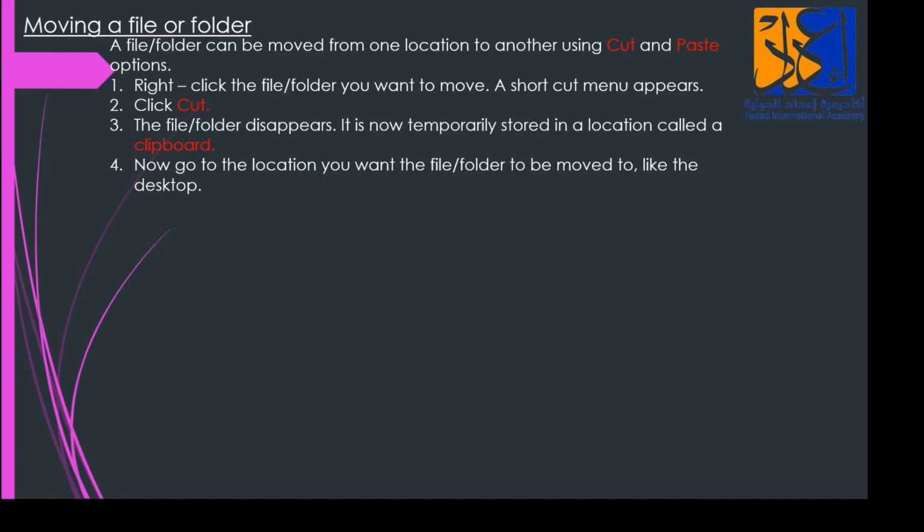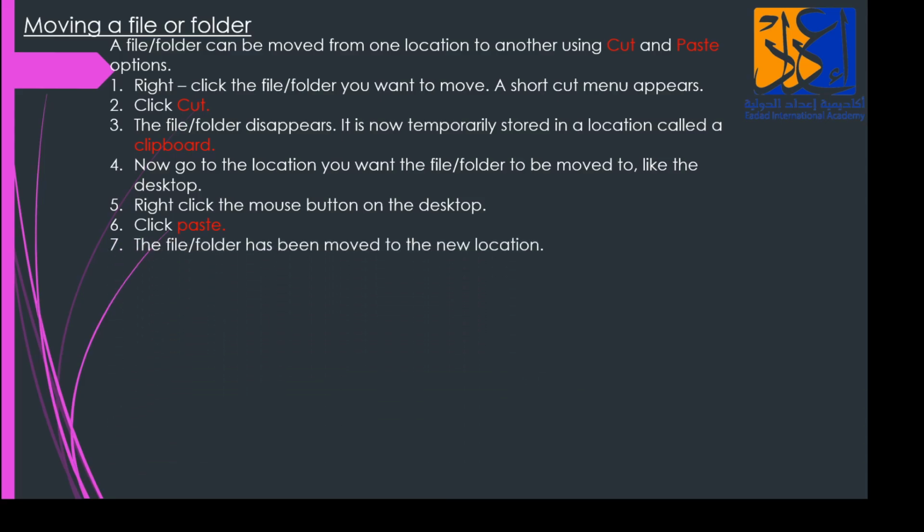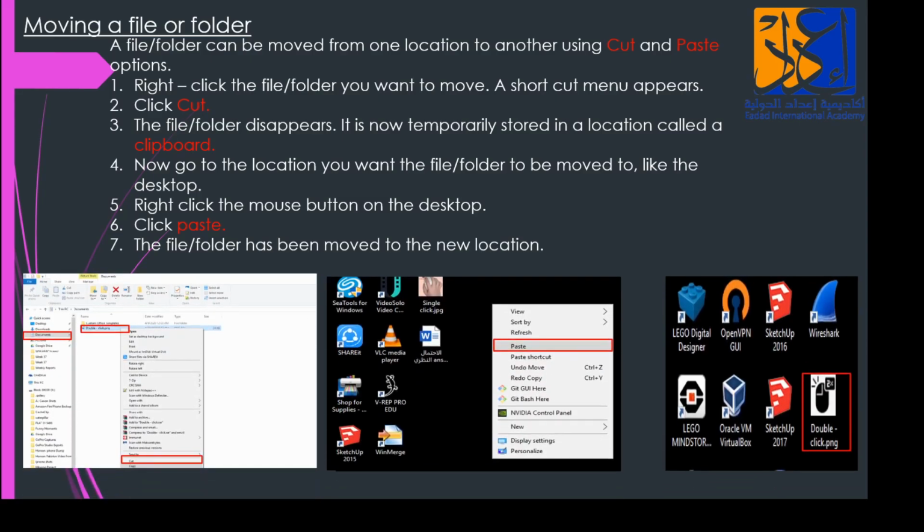Now go to the location you want the file or folder to be moved to, like the desktop. Right click the mouse button on the desktop and click paste. The file or folder has been moved to the new location. Now in this case, the original file will be moved, not the copy, because I have cut it from there and I have pasted it onto the new location. So it will move my original file from one location to the other. Clear?